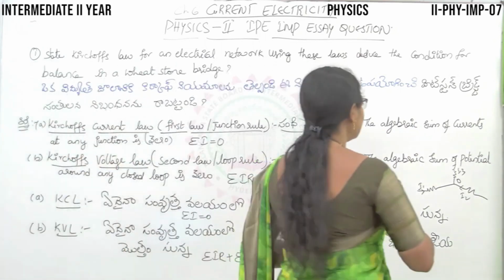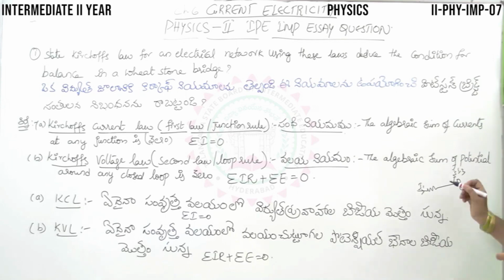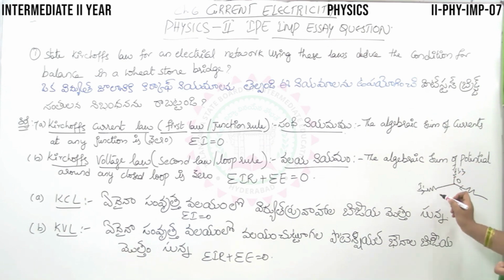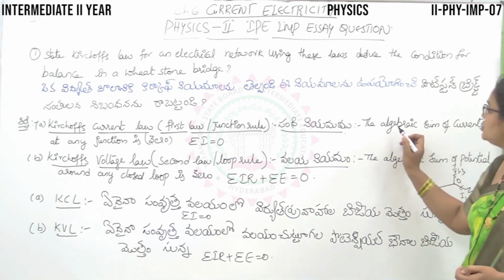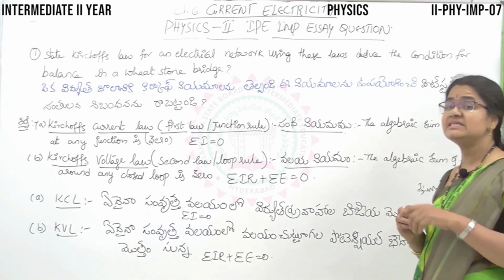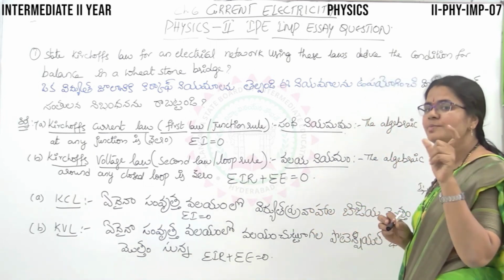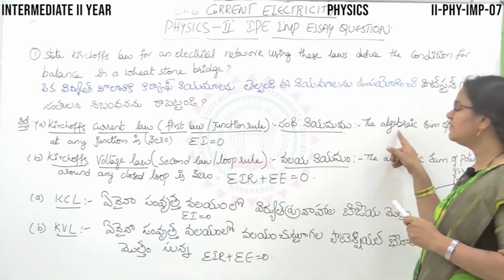So if you take a number of junctions, like this is one junction point. We have 3 arms in this junction. For the first junction, I1 is a current flowing, second I2, third I3. So according to Kirchhoff's current law, the algebraic sum, you have to consider the signs, plus or minus sign, that should be given more importance. That is why the word algebraic came.